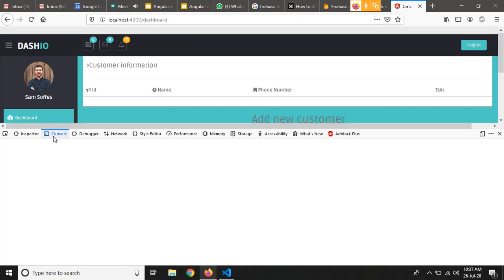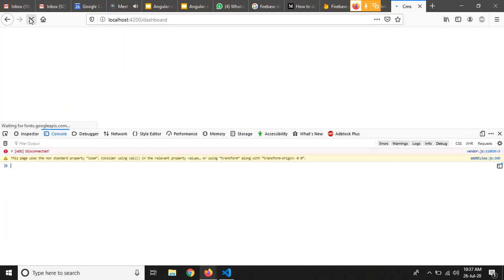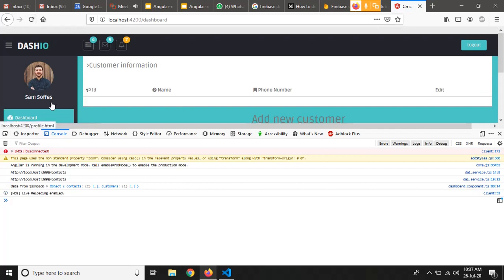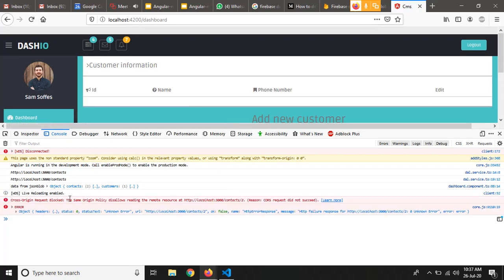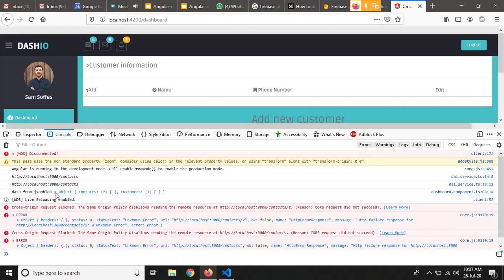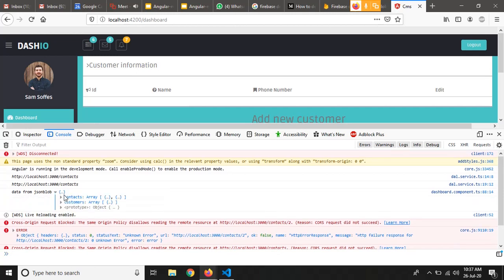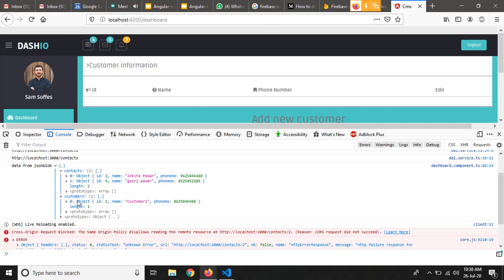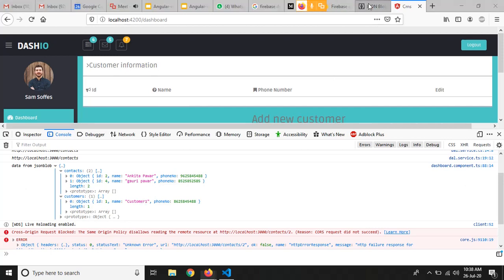So now we have to check in the console if we have got the data from that JSON blob or not. Right, so as you can see here, we have got the data from the JSON blob. If we expand this, we have two objects in our contact array and one object in our customers array, right? So if we go to the JSON blob